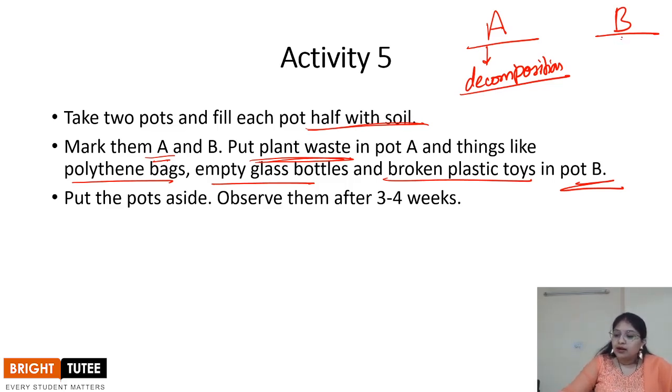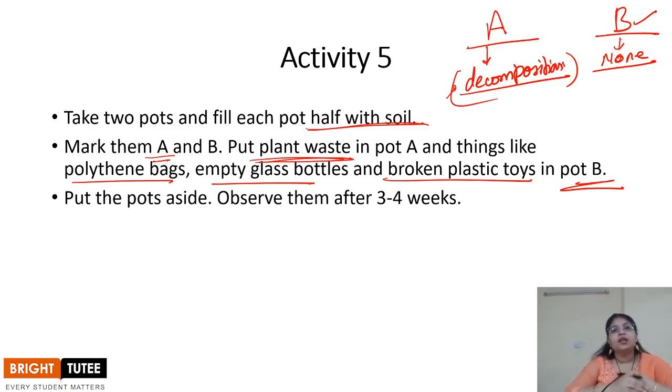But in pot B, you will find that no decomposition has taken place, right? So the plastic bottles, the glass bottles, the plastic toys which you have put in pot B will remain as they are. This shows how the microbes help us in removing the garbage that is being produced. Some of the garbage can be easily removed by the microbes, right? This decomposition is also useful for us because it converts the waste material into manure.